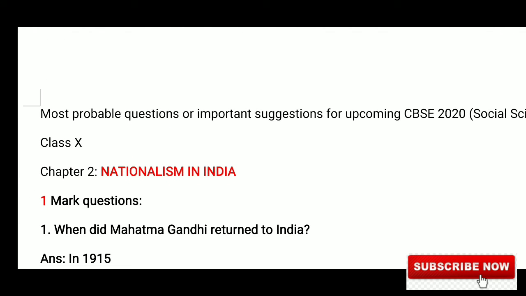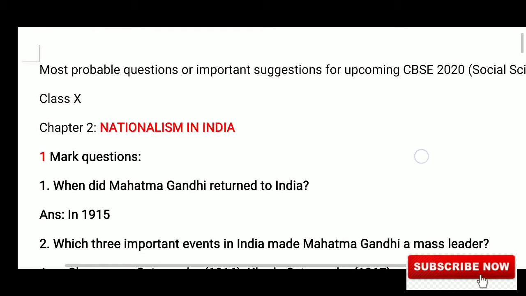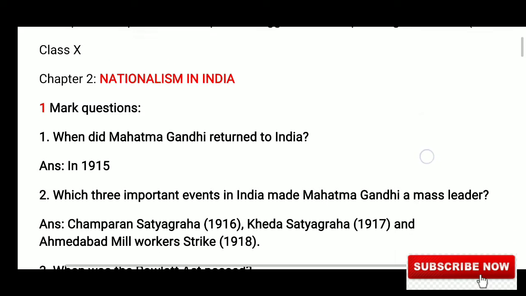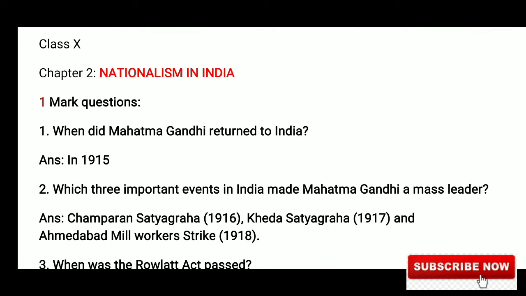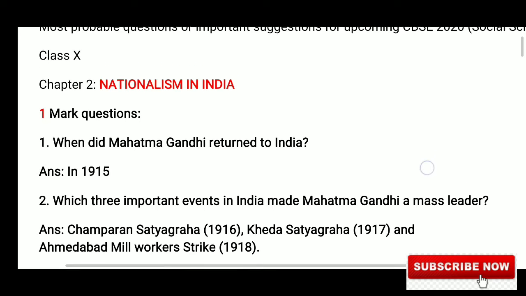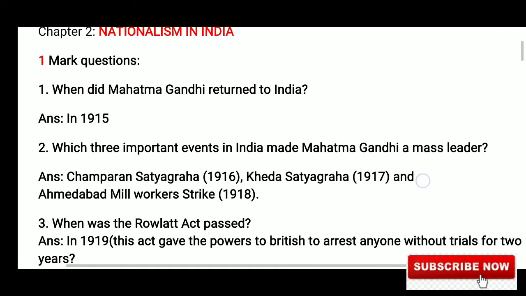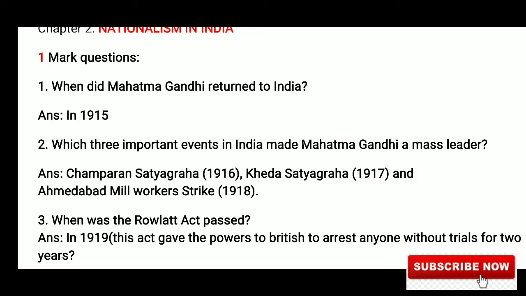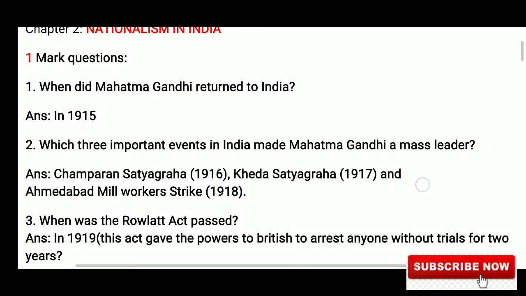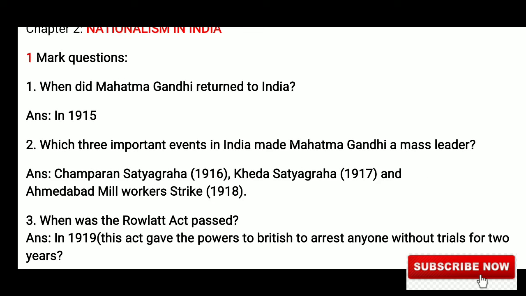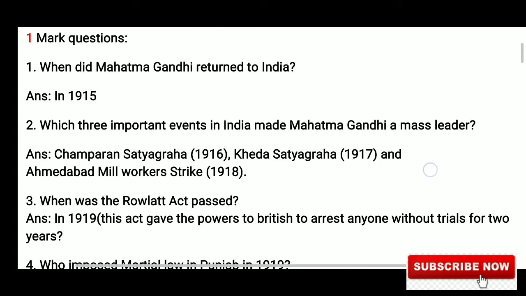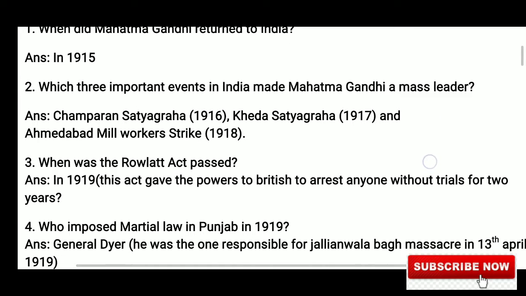Next question is, which three important events in India made Mahatma Gandhi a mass leader? Answer is Champaran Satyagraha, Kheda Satyagraha and Ahmedabad Mill Workers Strike of 1918. Next question is, when was the Rowlatt Act passed? It was passed in the year 1919. It gave the powers to the British to arrest anyone without trial for 2 years.